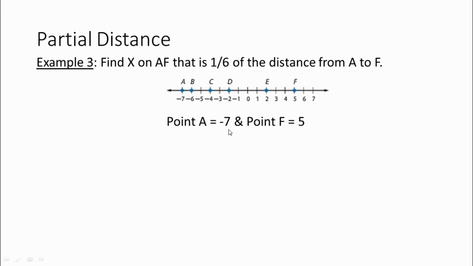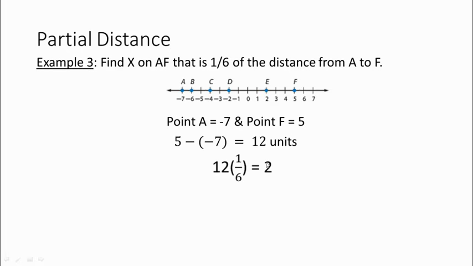Well, A's at negative 7, F's at 5. So you would want to subtract your x2 minus your x1, 5 minus negative 7, and that's 12 units. If that confuses you, you can always count. Start from A, count, and you'll count out 12 spots until you get to F. So you take that and you multiply it by your partial distance, 1/6.